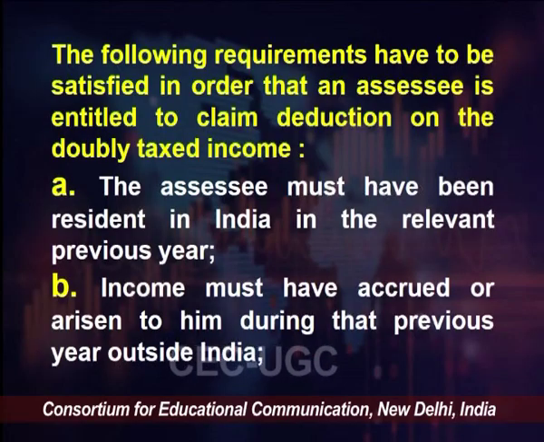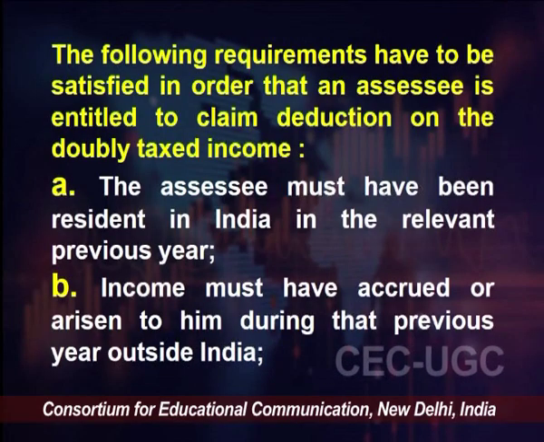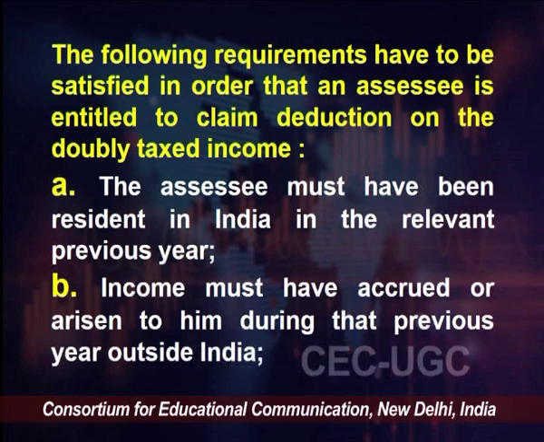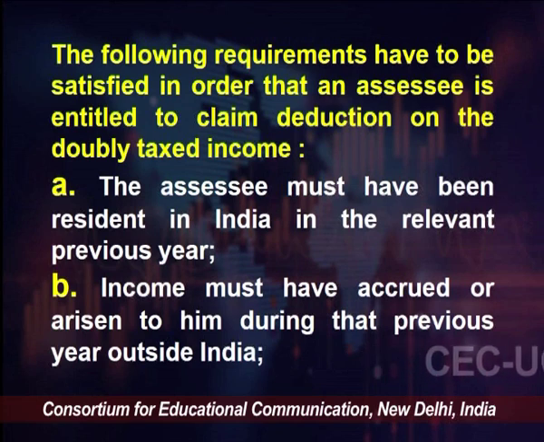So, the very first point is the assessee must have been resident in India in the relevant previous year. Now, what does that mean? You will go back to that section where we checked whether the assessee is a resident or a non-resident, or is a ROR or an RNOR, right. So, for invoking section 91, the person must be resident in India in the relevant previous year.